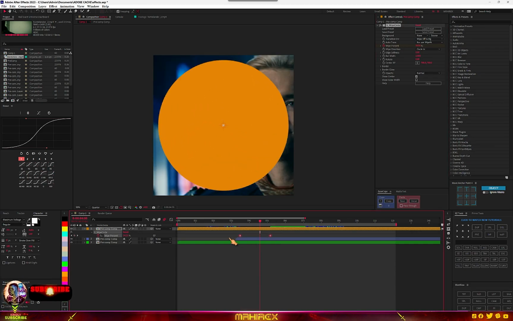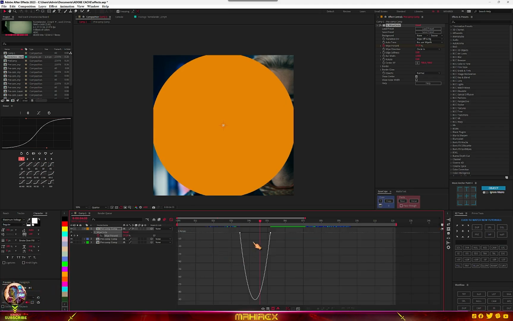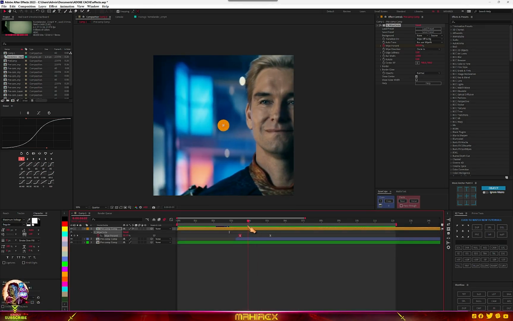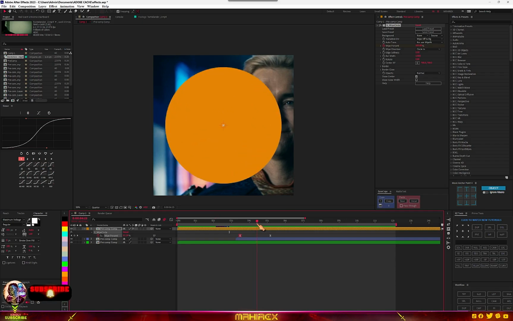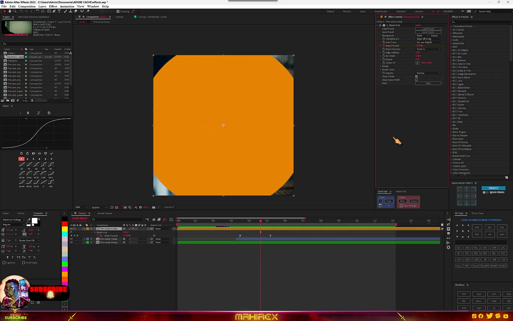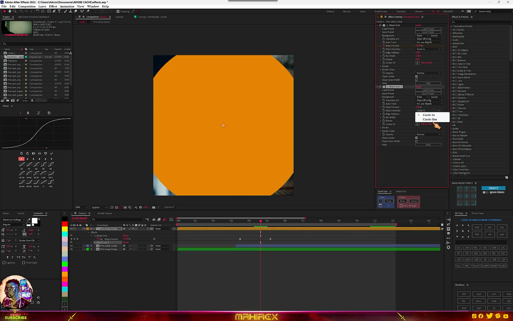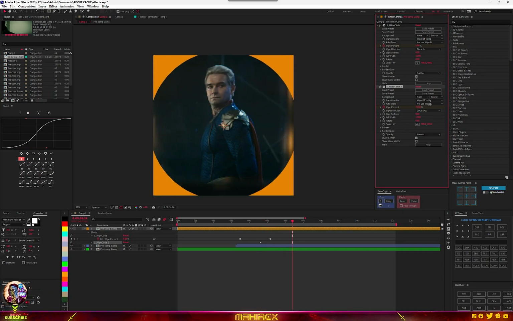Now highlight your keyframes, easy ease, go to your graph, and we're going to make a graph like this. This is what we have now, and all you have to do again is just add the same effect. So I'll just add the circle, we'll duplicate it again, and this time around go to circle out, make sure it's on 0, make a keyframe, move in time, and set it to 100.